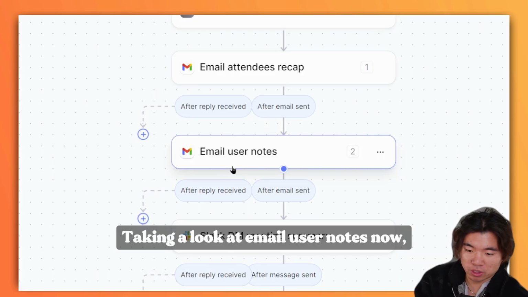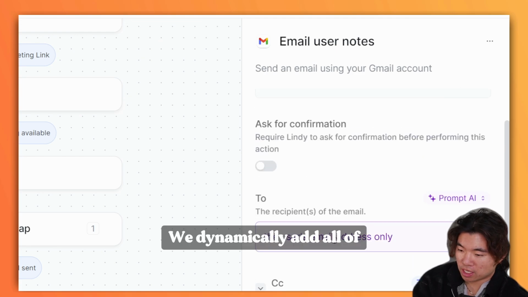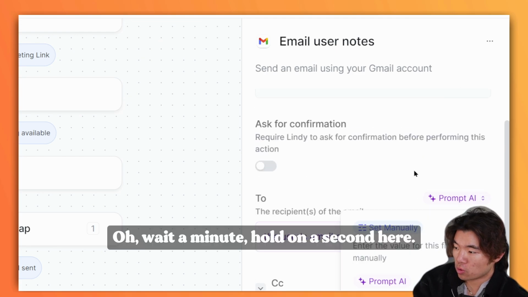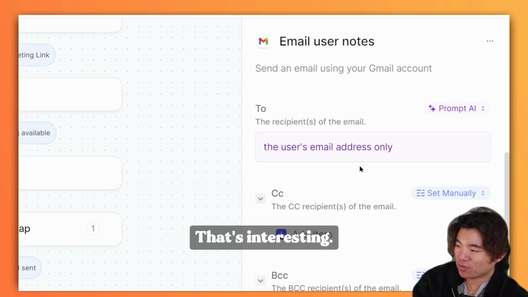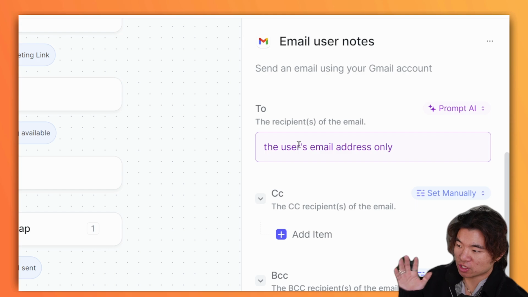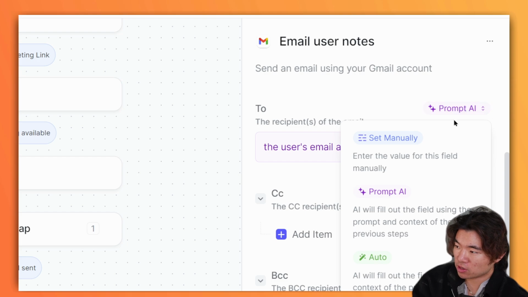Taking a look at email user notes now, it's more or less the same deal. We dynamically add all of the user email addresses in. Oh, wait a minute. Hold on a second here. That's interesting. Okay, so it is intelligently figuring out the email addresses, but the way it's doing that is right here, you can select dynamically based on how you want to fill in this input field.